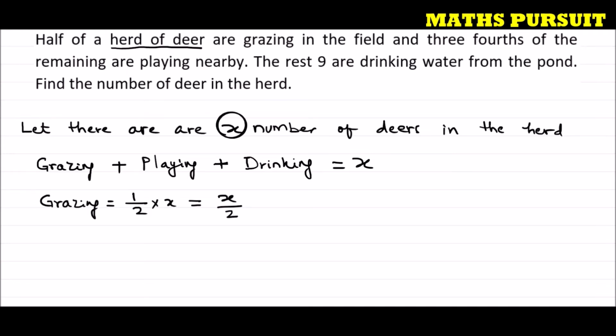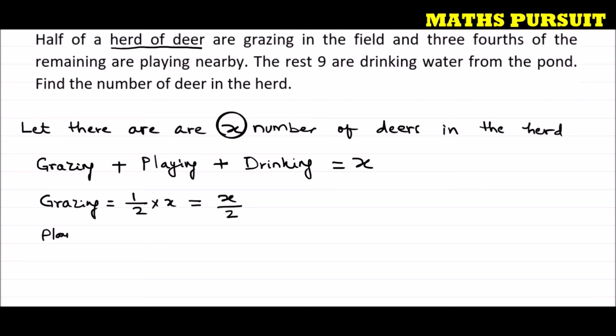Then what we need to see: half of a herd of deer are grazing in the field and 3/4 of the remaining are playing nearby. That means if half are grazing, the remaining left is half. So this 3/4 from this half are playing.